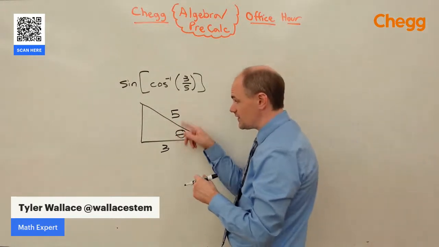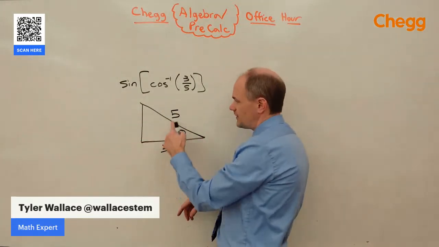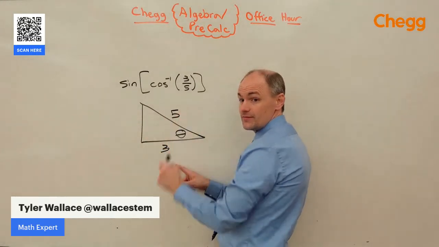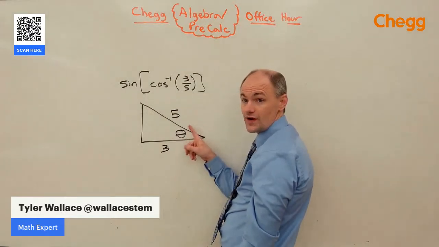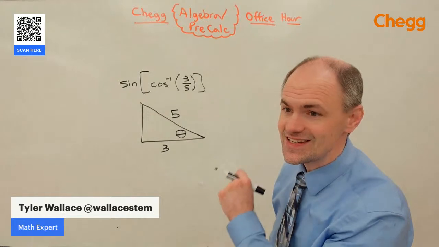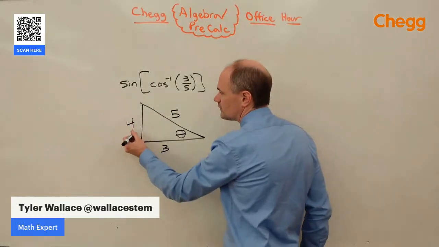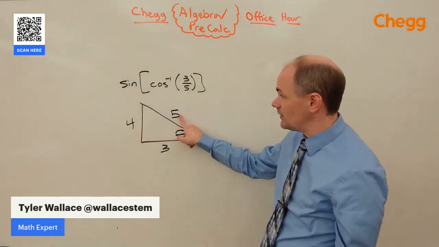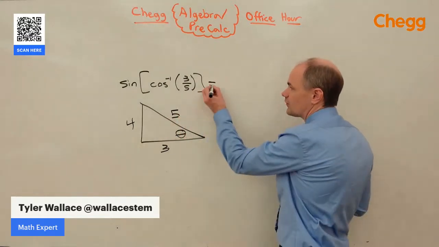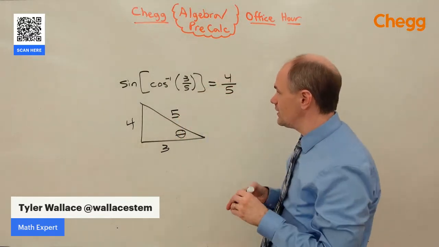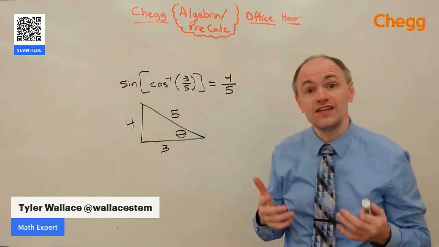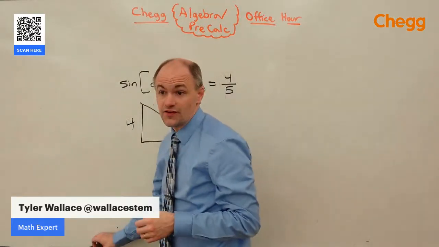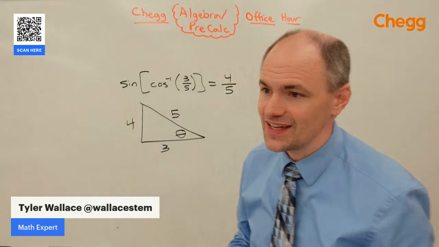Now I can use the Pythagorean theorem, a squared plus b squared equals c squared, to figure out this missing side. C squared is 25, b squared is 9. 25 minus 9 is 16, which has a beautiful square root of 4. Sine wants to take the opposite over the hypotenuse. In this case, the opposite over hypotenuse is 4 over 5. And so we've evaluated what the sine of the cosine inverse is without even having to worry about what the cosine inverse of 3/5 is, which is a really nice, slick trick.